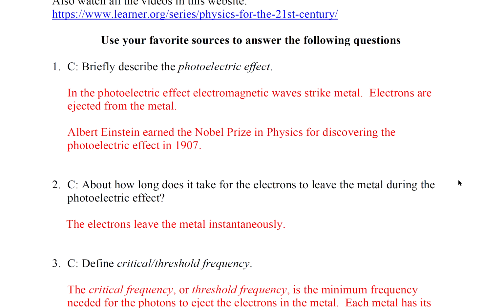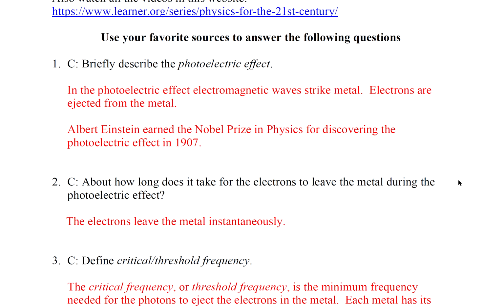Question 1. Briefly describe the photoelectric effect. In the photoelectric effect, the electromagnetic waves strike metal and the electrons are ejected from the metal. Albert Einstein earned the Nobel Prize in Physics for discovering the photoelectric effect in 1907. So it's a pretty big thing.